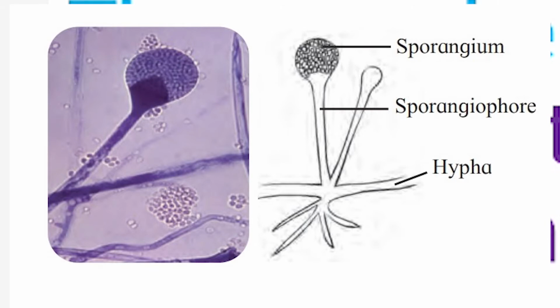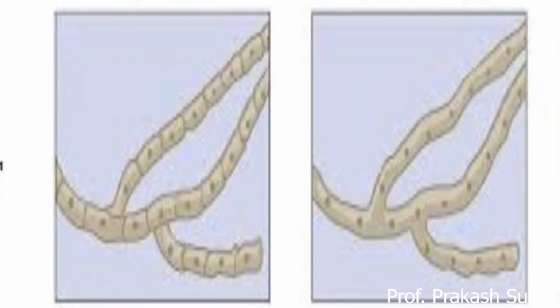Hyphae may be with septa or without septa. In this diagram, septate hyphae means that in between two cells one particular wall is present, which is called a septum. Sometimes this wall is absent, and then it is called aseptate. They may be uni- or multinucleate.